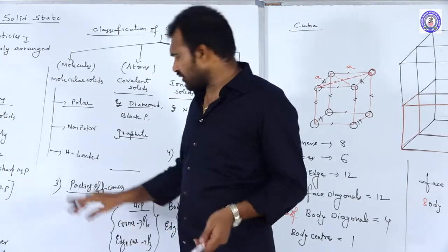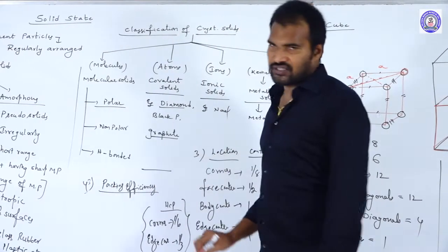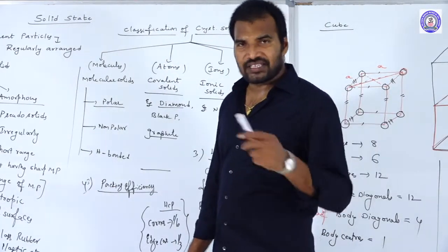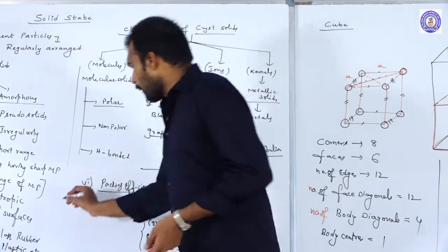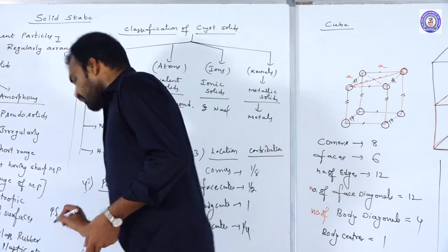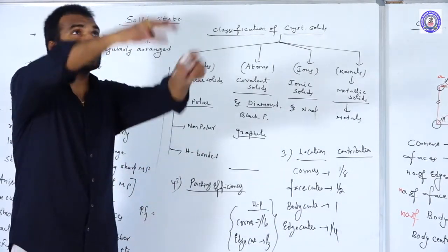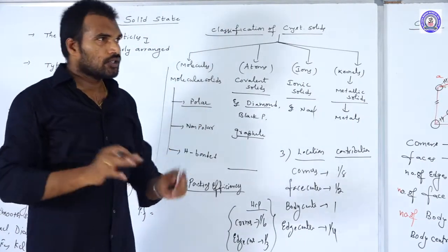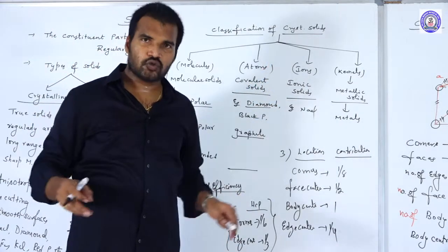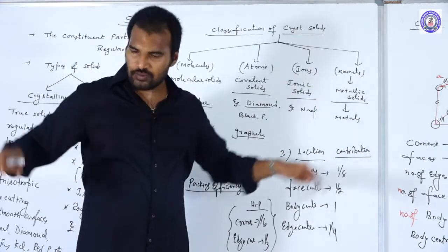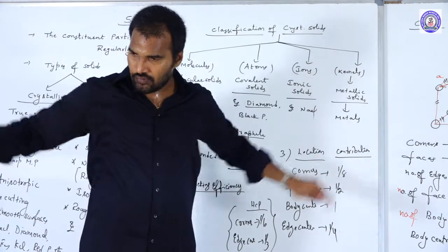Next is packing efficiency, the fourth term you should be aware of. So what is packing efficiency? Packing fraction or packing efficiency is nothing but the volume occupied by the atoms within the total volume. Just imagine this is the classroom. This is one unit cell. Suppose our classroom is considered as a cube, and the edge length of this cube is a. What is the total volume of this classroom?